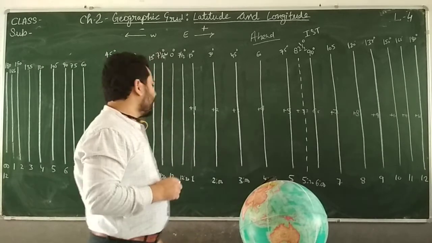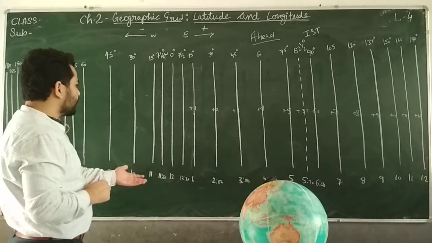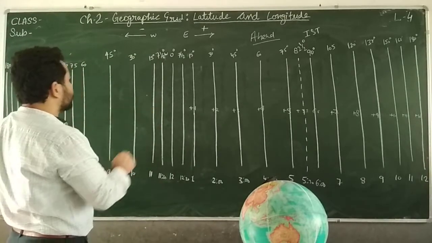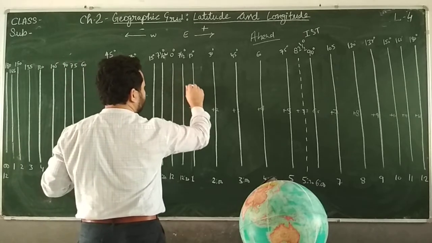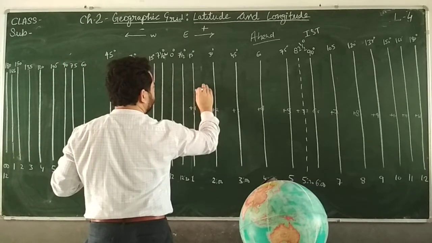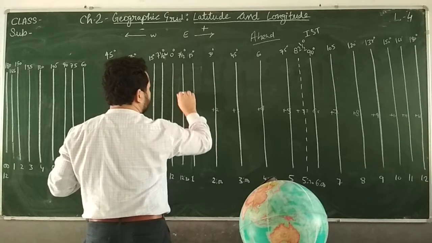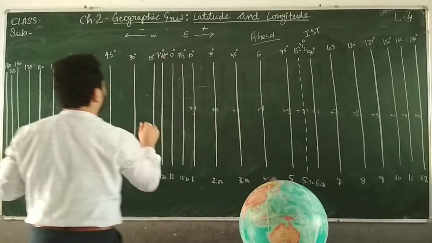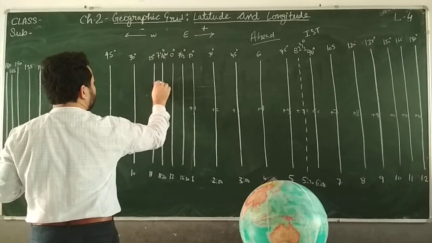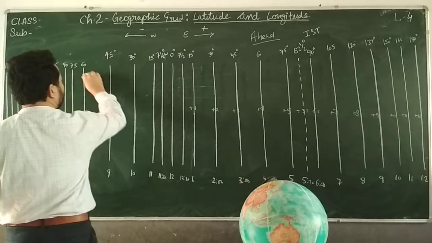Likewise, this is 0, and these are eastern countries, and from here these are western.